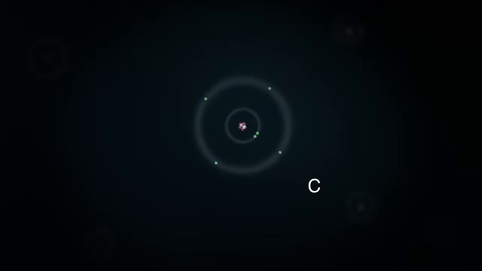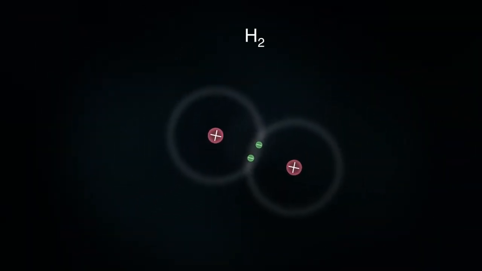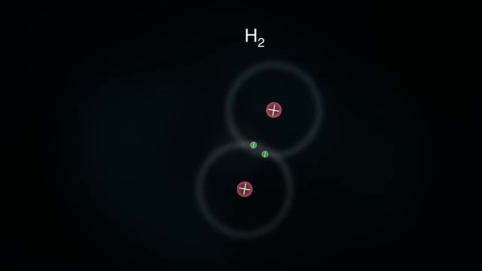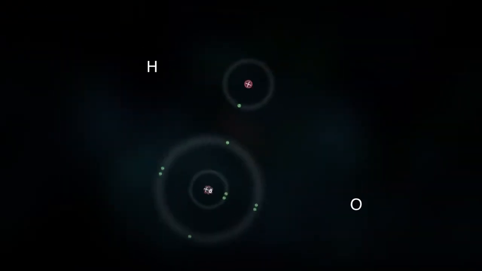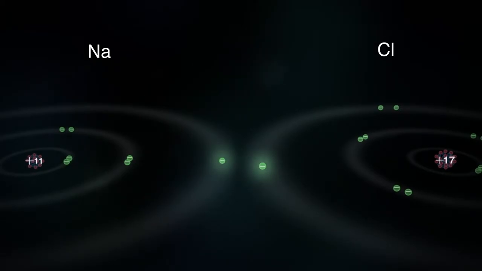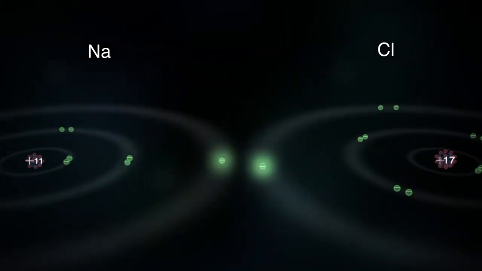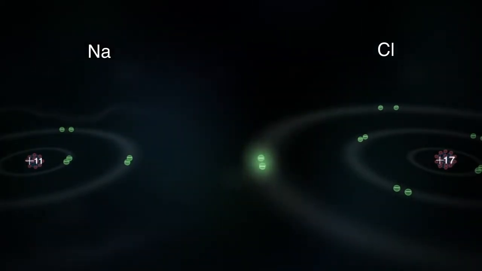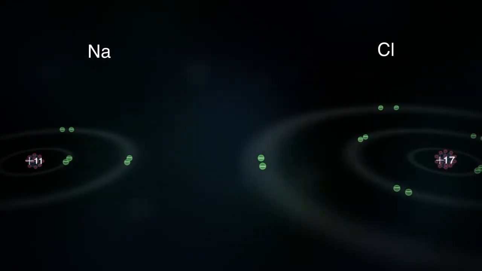Most atoms don't ride solo. Instead, they bond with other atoms. Now, bonds can form between atoms of the same element, or atoms of different elements. You've probably imagined bonding as a tug of war. If one atom is really strong, it can pull one or more electrons off another atom.